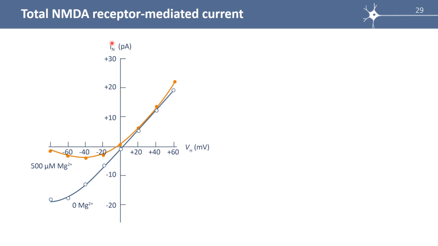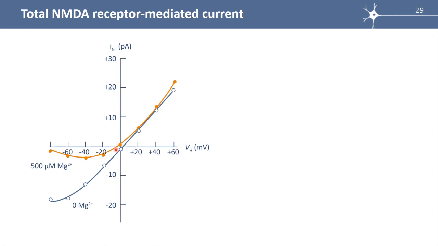Now, let's see the IV curve. Here is the plot of the total NMDA current versus holding membrane potential. In the absence of magnesium ions, we see that the curve is almost linear and reverses around 0 millivolt. It's exactly what we saw with the unitary NMDA current in the absence of magnesium ions. Now, in the presence of magnesium ions, 500 micromolar in the extracellular medium, the curve is totally different for hyperpolarized potentials, but it's very similar for depolarized potentials.